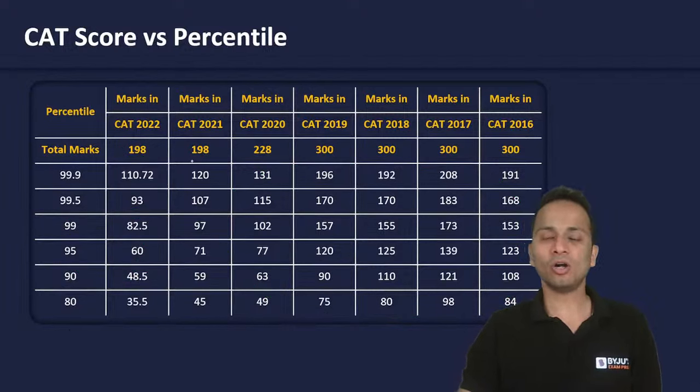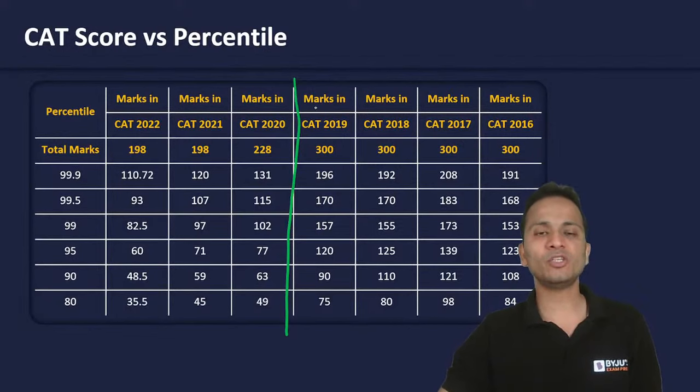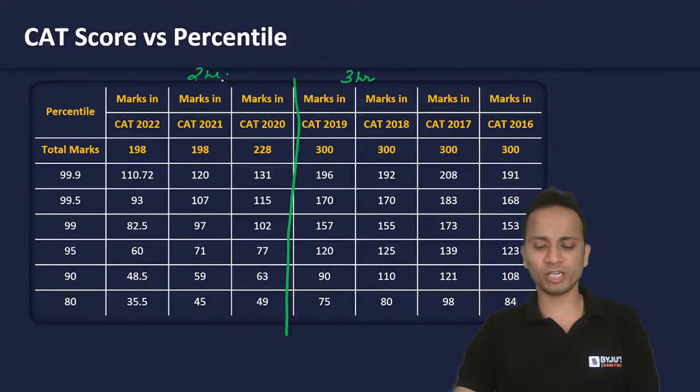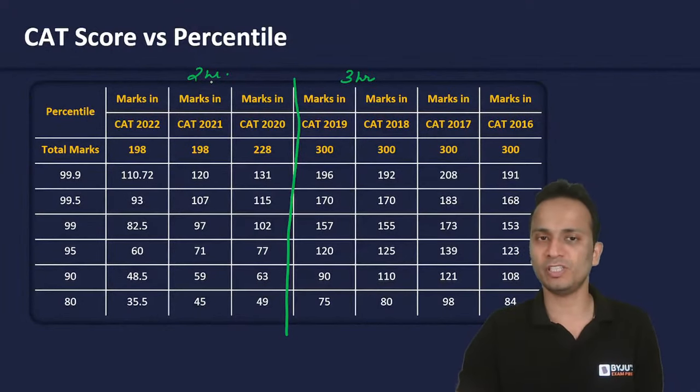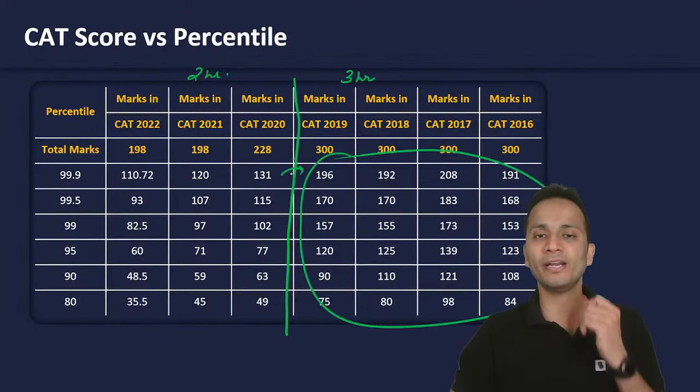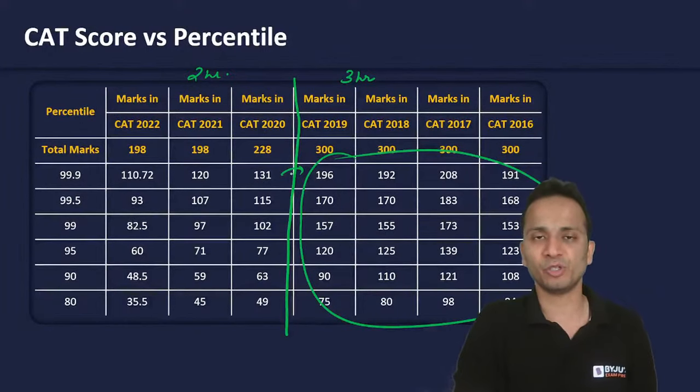Also, before CAT 2020, there used to be 60 plus 60 plus 60 minutes. That means a total of 3 hours for which the CAT used to be conducted. अब कितने का हो गया? अब 2 hours का हो गया, 40 minutes, 40 minutes, 40 minutes. Before that, it was 60, 60 and 60 minutes for each of these sections. Okay, so that is why a considerable increase in the score that is required to get these respective percentiles.